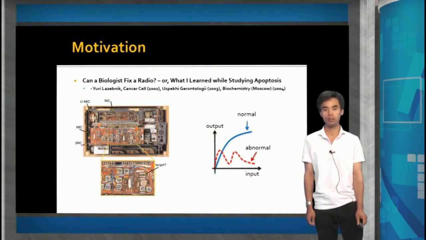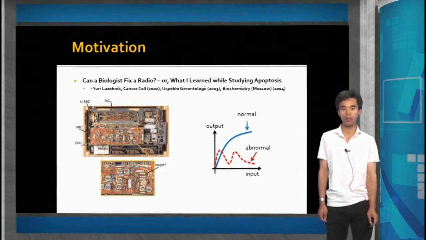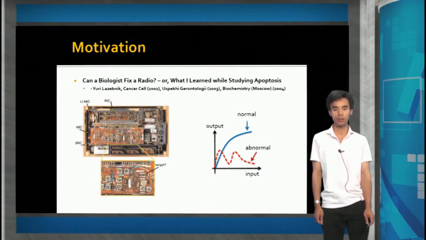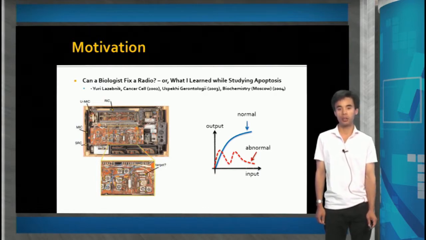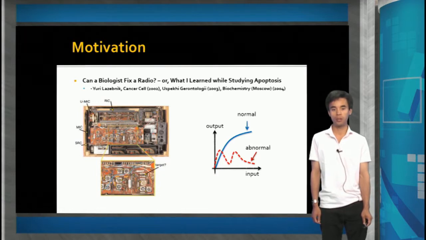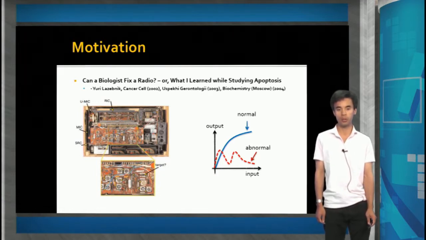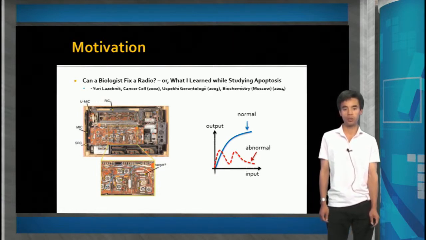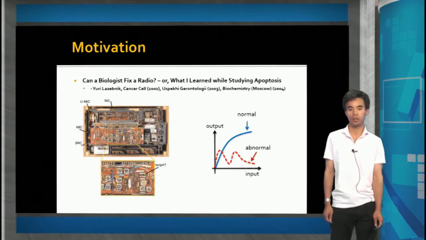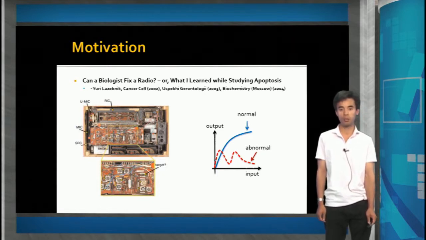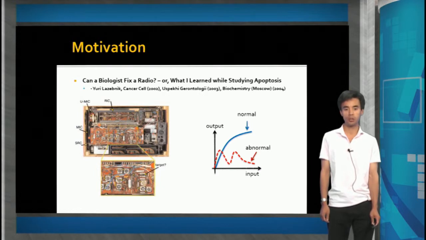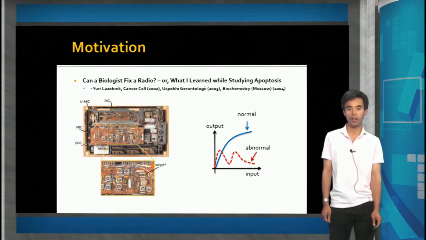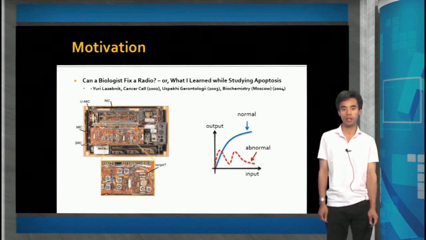Yuri Lazebnik published a seminal paper, Can a Biologist Fix a Radio?, in 2002. In the paper, the author used a metaphor of a biologist trying to fix a broken radio. A normal serviceman tries to find broken radio parts by checking resistance, impedance, or other things with specialized tools. Any broken parts can be found by checking the response to a given input signal.